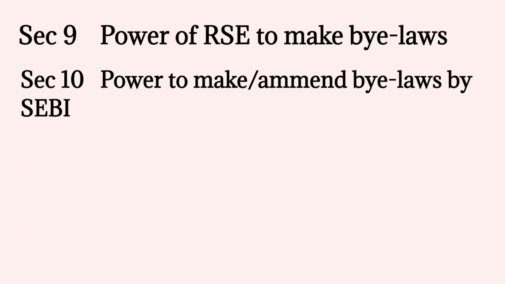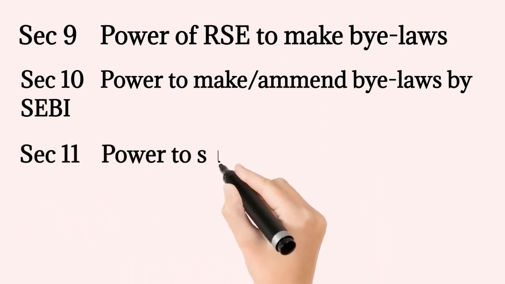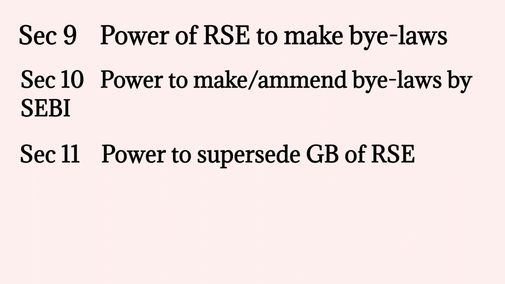Section 11 talks about superseding of the stock exchange, that is, to override the stock exchange. CG has the power to override the governing body of the stock exchange, and if CG thinks that the governing body of the stock exchange should be superseded, then CG may serve a notice to the governing body of the stock exchange and appoint a person to perform all the functions.